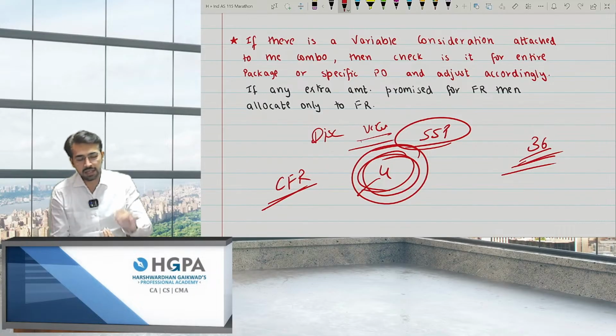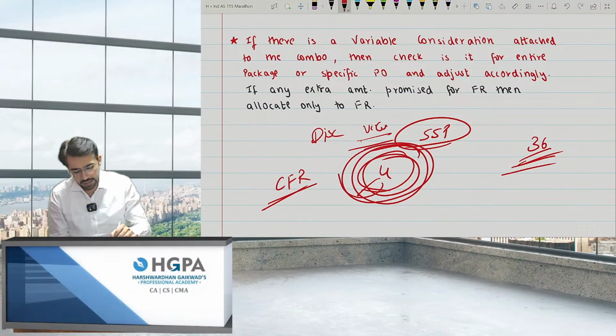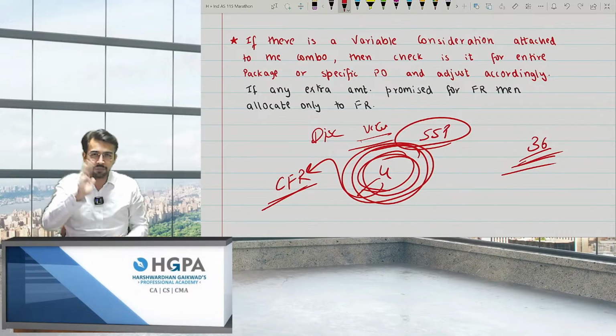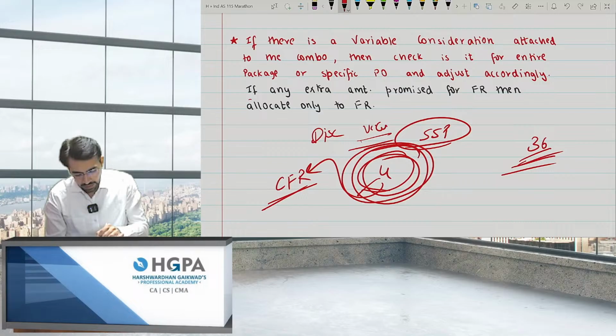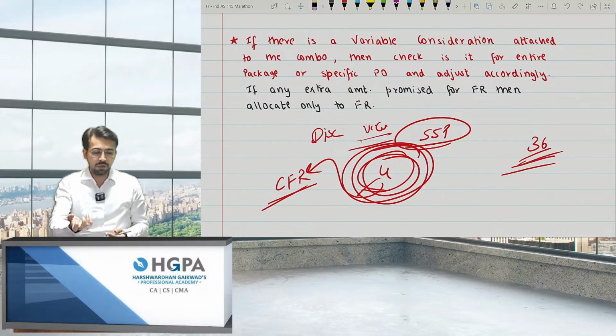So variable consideration is not fixed in the contract. You will pay or not depending upon how much you are satisfied or not. At that point of time, if you are describing the subject, I'll allocate to that one. If not, then I'll allocate to all. This is nothing but the variable consideration. If any extra amount is promised for FR, then allocate only to FR. This is the example which I already gave you, right?